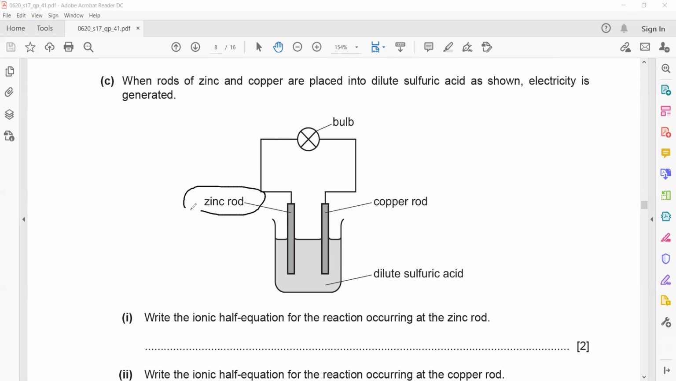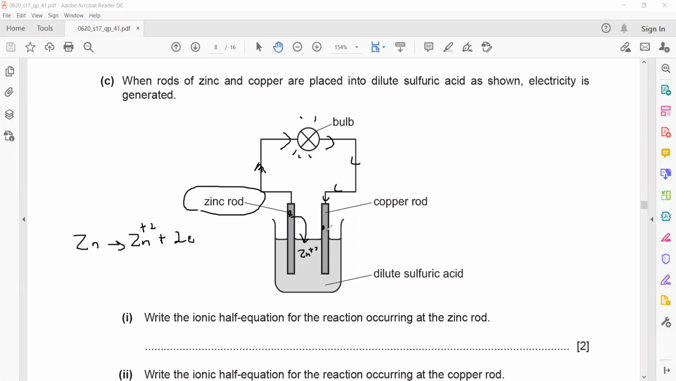So because zinc atom is more reactive, it will go inside the solution as a zinc ion. And when a zinc atom goes inside the solution as a zinc ion, it will lose electrons. So there will be a loss of electrons. These electrons travel, because electrons cannot move through the electrolyte, they can only flow through the wires. When these electrons move through the wire, they transfer their energy, so the bulb or the lamp lights up.